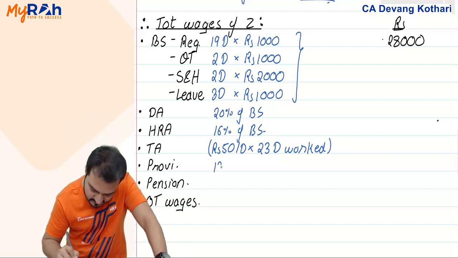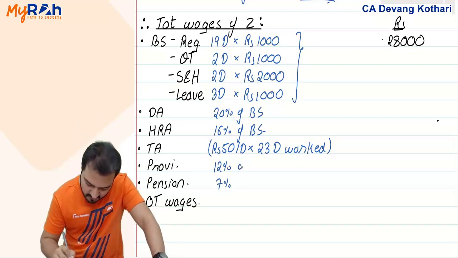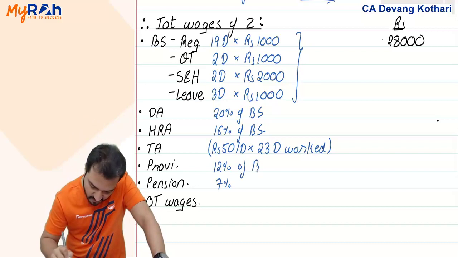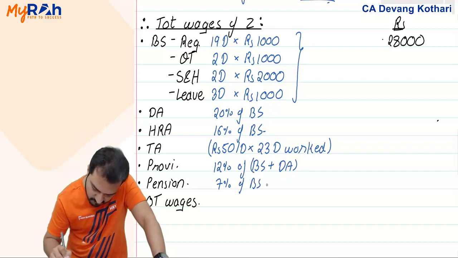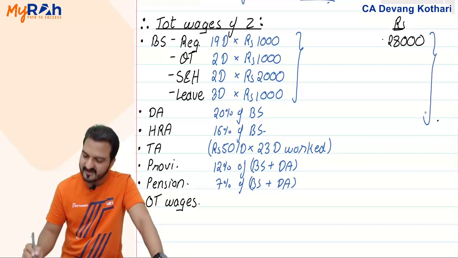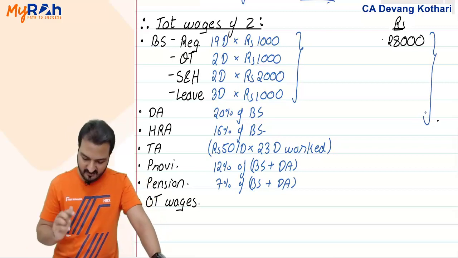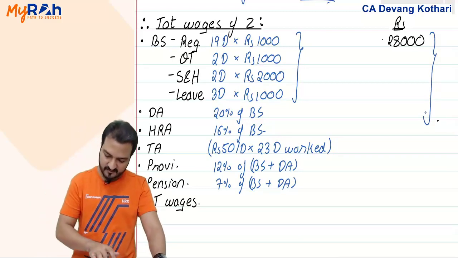Provident fund is 12%, pension fund contribution is 7%, but both of these are percentage of basic salary plus dearness allowance. We'll have to add basic plus DA for that matter, okay? And overtime wages I will clarify a little later. First, let us add the other items.